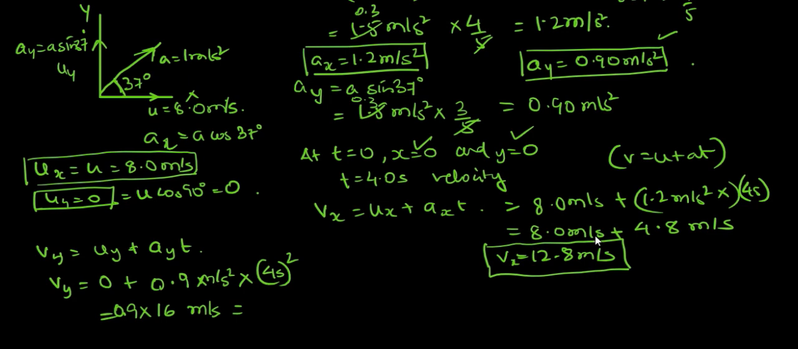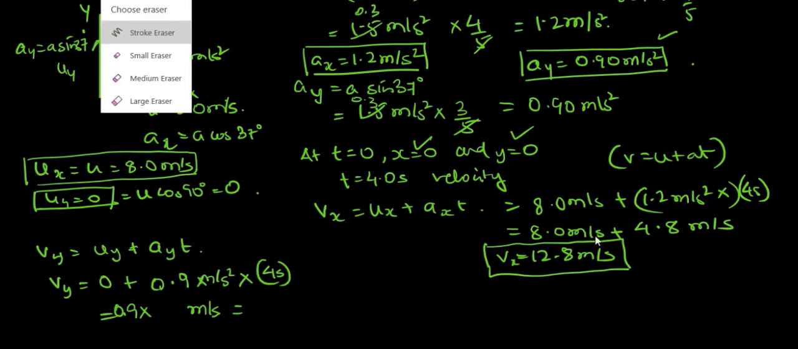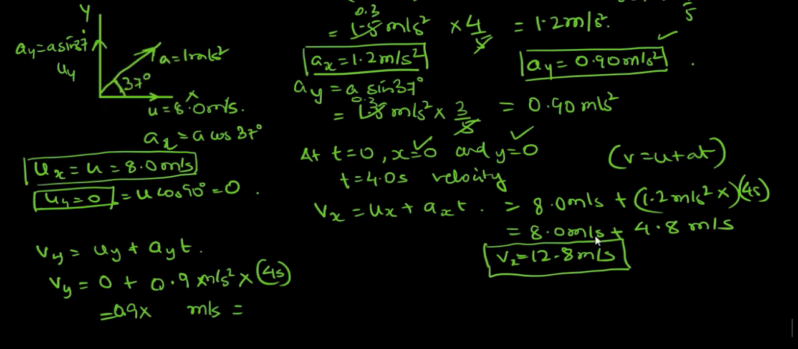Oh, I am so sorry, I take it as square. So this will be v is equal to u plus at, so that will remain as 4. So this is meter per second, so this will be 3.6 meter per second. So your Vy is equal to 3.6 meter per second.